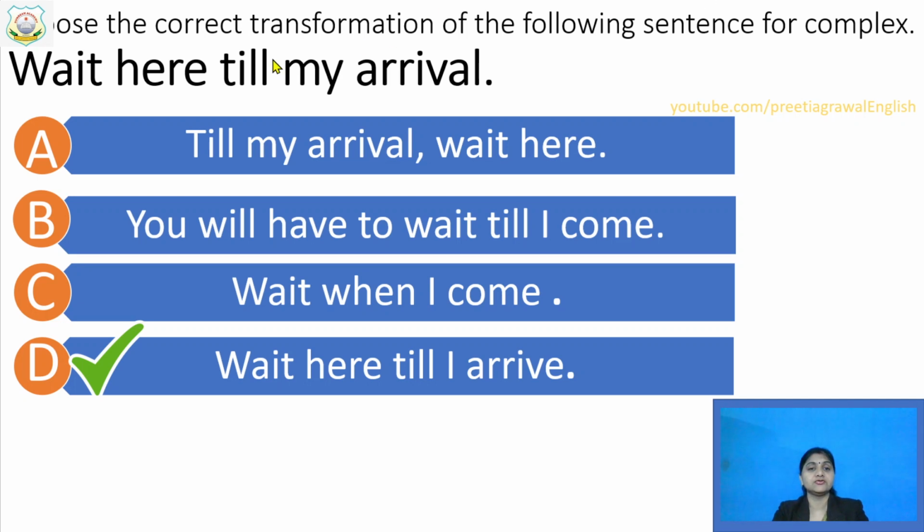See, till here also I have written here, till here also I have written here. And meaning should not be changed. So what I have changed? I have changed only the formation of the sentence. Only the formation. This is called transformation. Transformation means we cannot change the meaning. Only we have to change the form of the sentence. Okay. For complex sentence, this D is your correct answer.